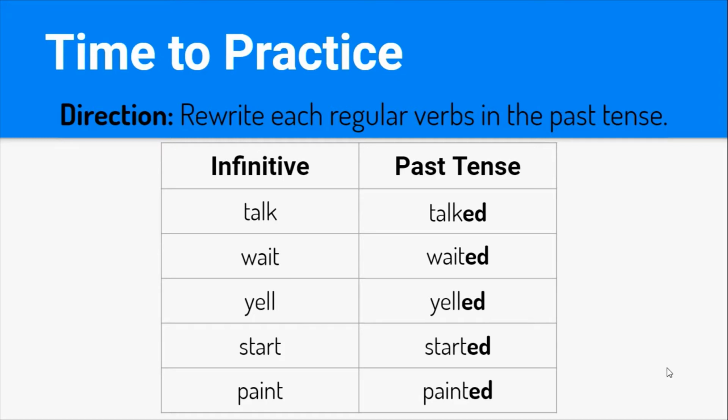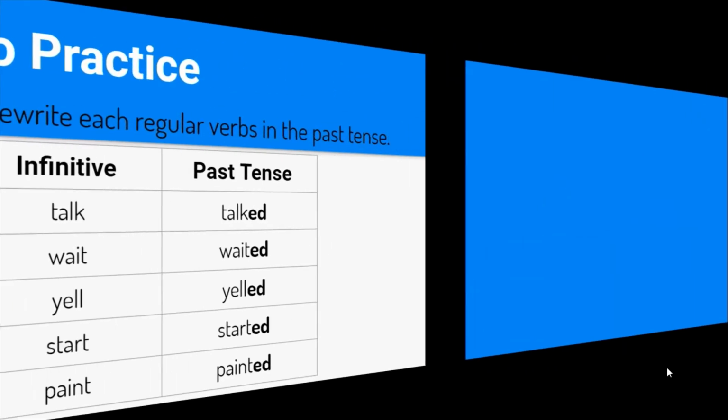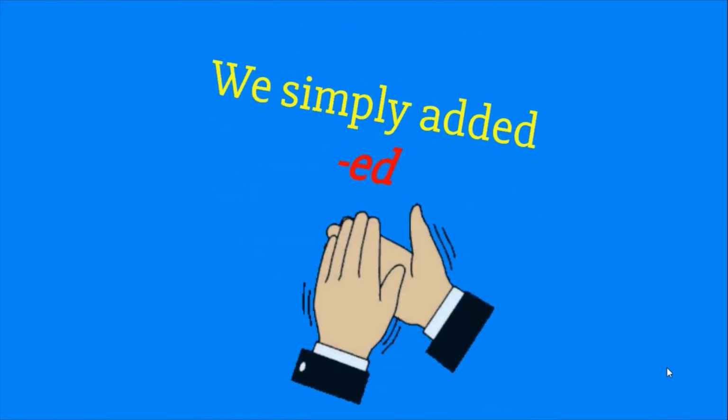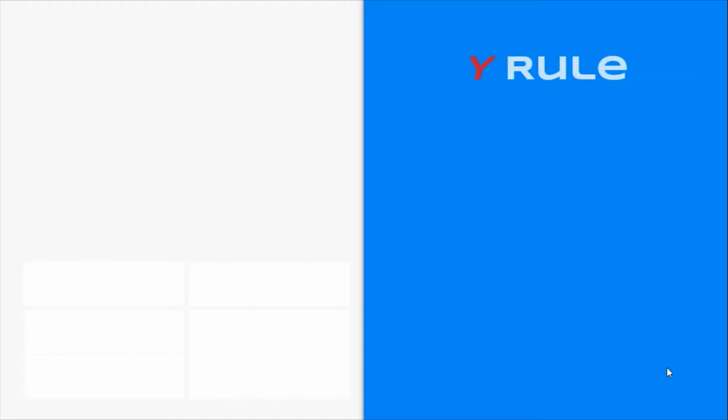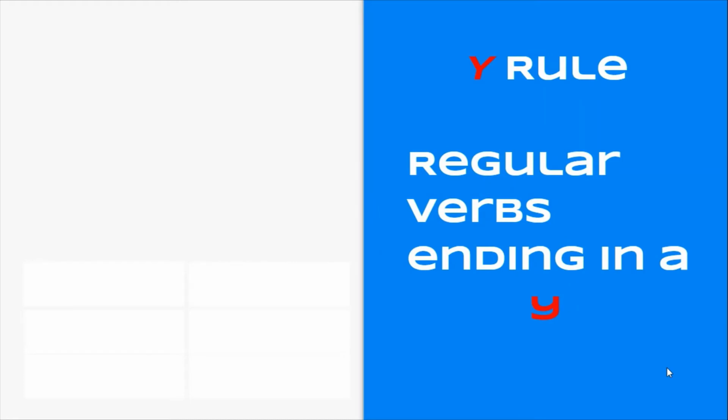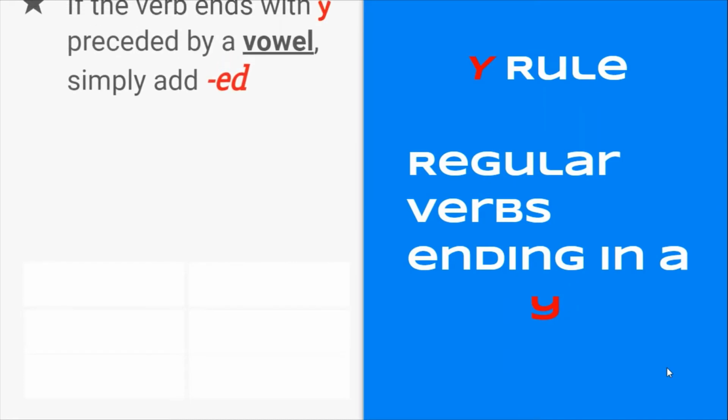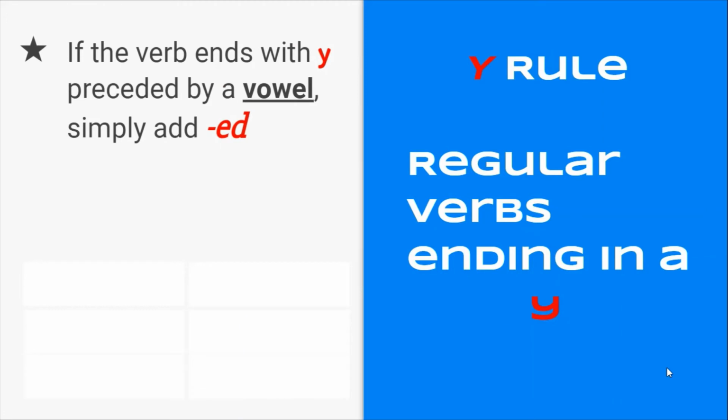Okay, now here is where things change just a little bit. Okay, so let's go ahead and just remember, simply add ed, right? Yes. Good job. Okay. Now, let's go ahead and look at this. Okay, so there are some rules, some things that are a little bit different. So we have the Y rule. So regular verbs ending in a Y. Now we have two different types of rules for this, okay?